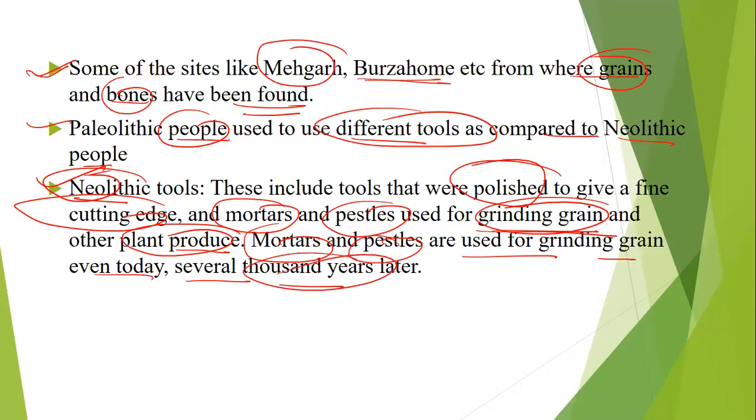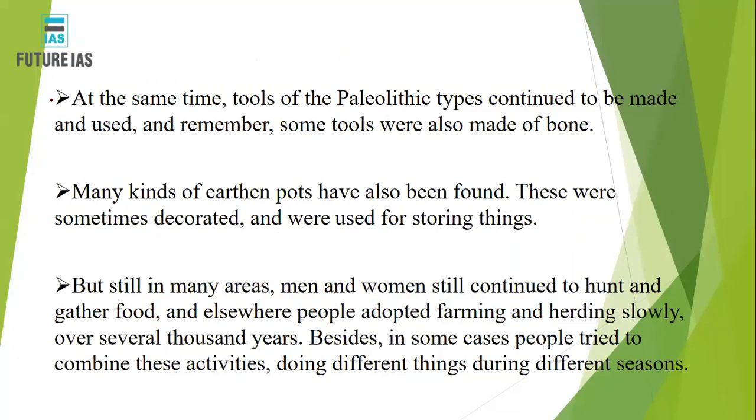Now at the same time, the tools which were there in the Paleolithic period also continued, because the Paleolithic has led to the Mesolithic, and the Mesolithic has led to the Neolithic. So the tools which were used by the Paleolithic people continued with the Mesolithic people. Even the Neolithic tools have certain amount of Paleolithic tools, but as I told you, they became finer, with cutting edges, and they became polished ones, right?